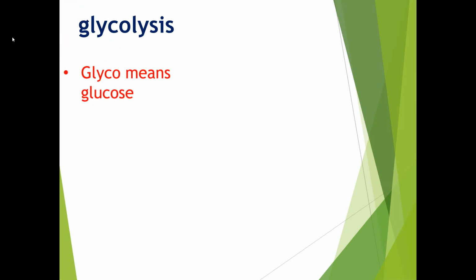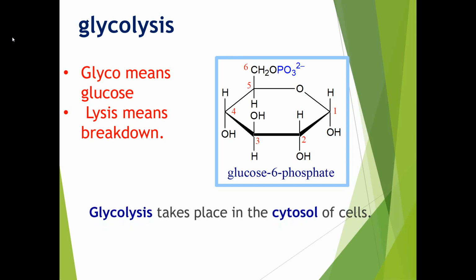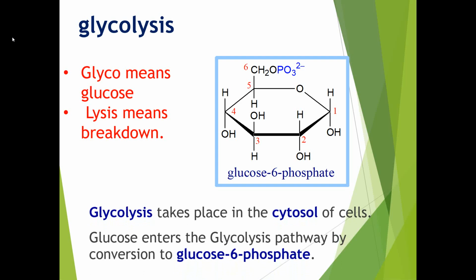So what does glycolysis mean? Glycolysis is a word which divides into two words: glyco and lysis. Glyco means glucose and lysis means breakdown. So glycolysis is nothing but the breakdown of glucose, that is, the metabolism of glucose. Glycolysis takes place in the cytosol of the cell, that is, in the cytoplasm of the cell.